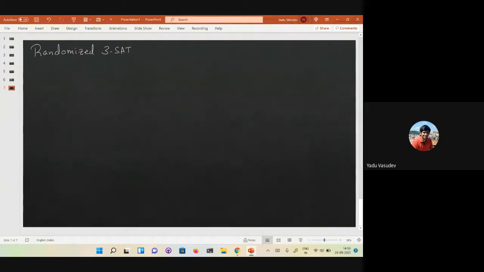This algorithm that we're going to see is due to Schuning from 99. Schuning was actually preparing to lecture on the randomized 2-SAT algorithm, and he found out that there are some modifications you can do to obtain a fast 3-SAT algorithm. At that time, it was the fastest 3-SAT algorithm. The paper is also very easy to read. You can just Google it. It's a 4-page paper, very nice, well written, and very clear.